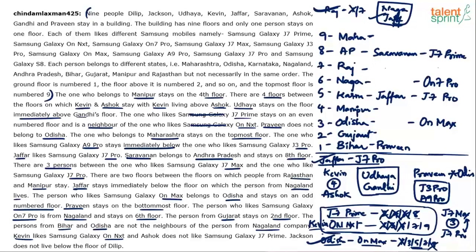You're getting it? So I think J7 Prime 8th floor is done. The remaining part of it, On Next, can be 7th or 9th. What else can be used? Which point can be used? Try to use this point.